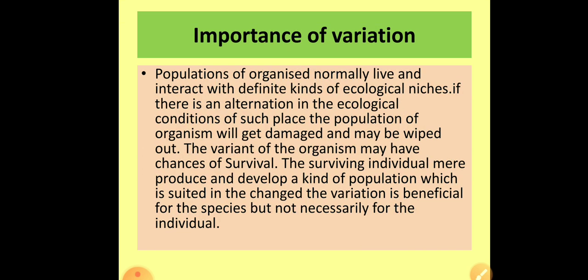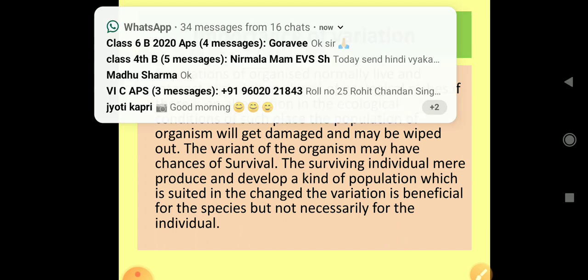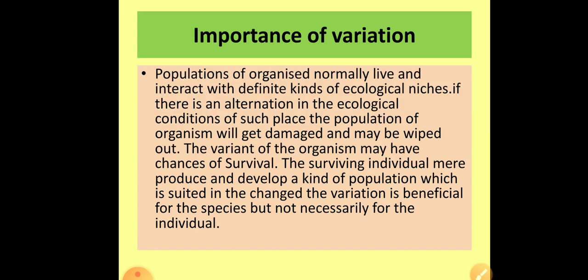Okay, now next is the importance of variation. These variations are very important for the evolution of new species or for the survival of the species, right? Populations of organisms normally live and interact within a definite kind of ecological niche. If there is an alteration in the ecological conditions of such places, the population of organisms will get damaged or maybe wiped out.